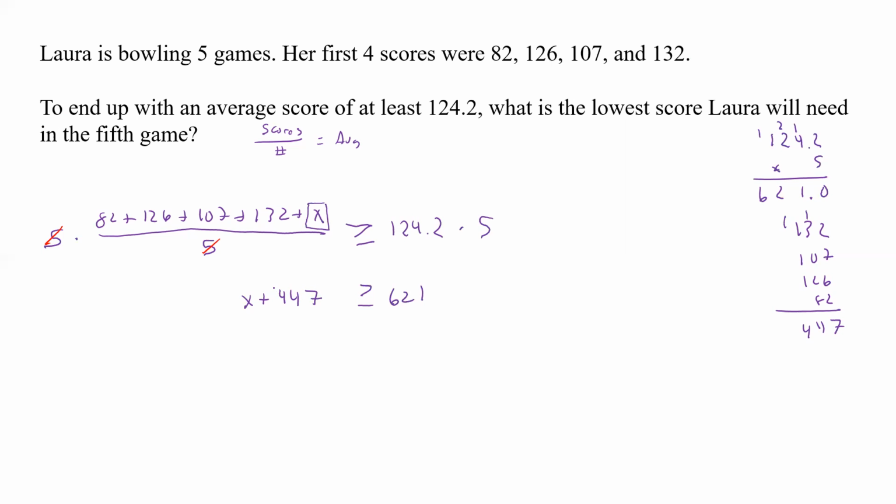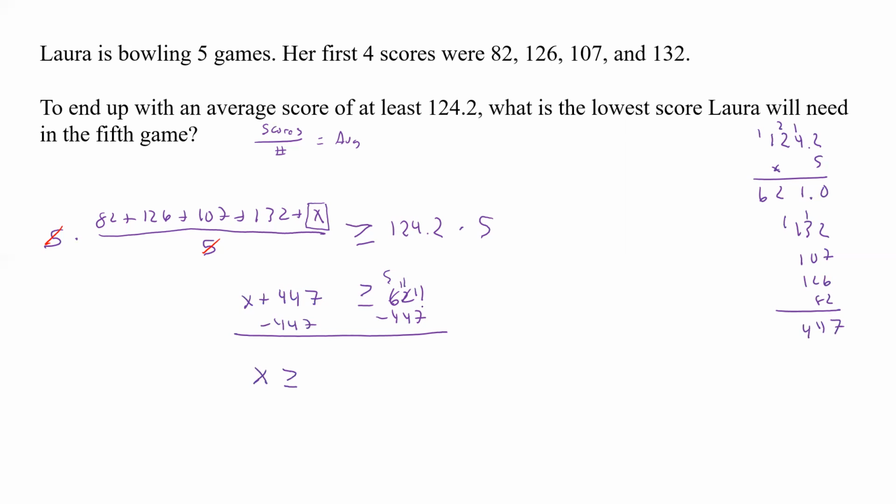Okay, so that looks good so far. Now to solve for this, we just subtract our 447, and we get x has to be greater than or equal to, and since it wants the lowest score, really it just has to give us a value. And so now we have to do some subtraction here. So 6, we go 5, that's 11.